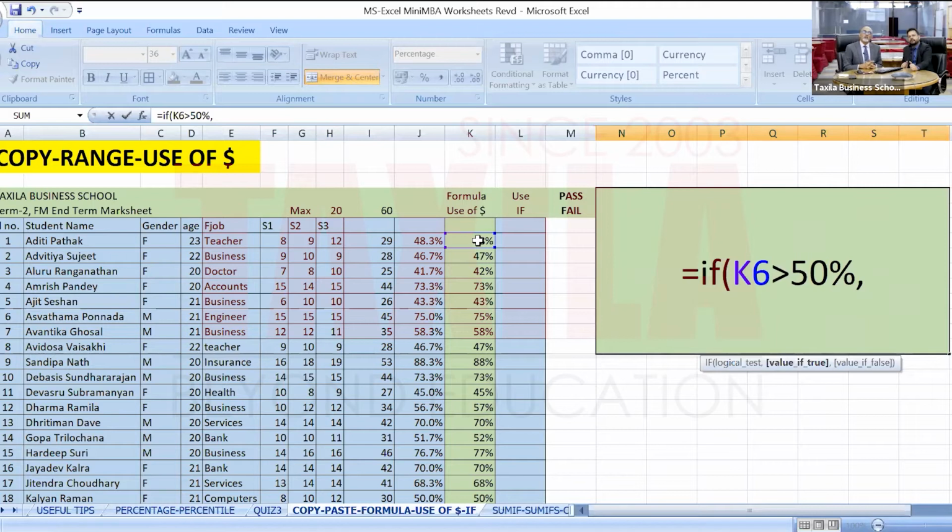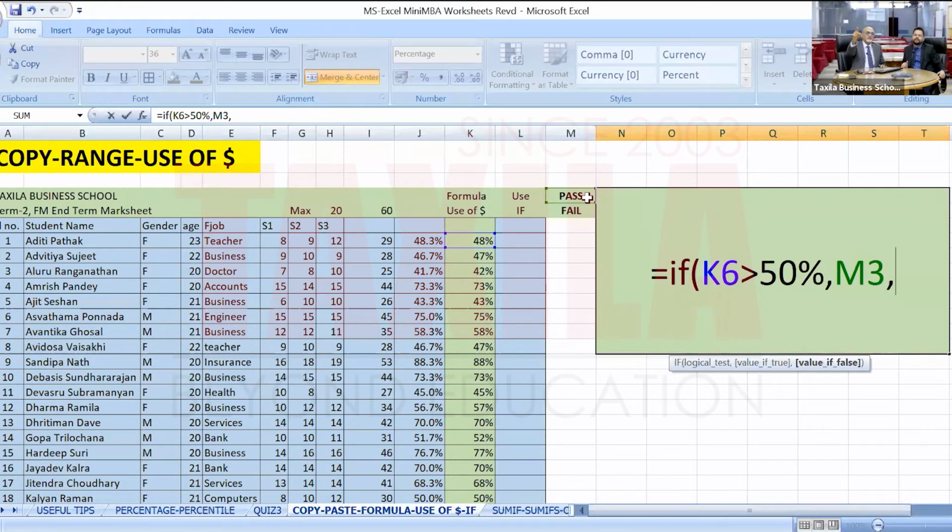Value if true. If this condition is true, if K6 is more than 50%, what do I write here? Pass. So I have written pass and fail in cells over there. You look at M3 and M4, pass and fail. So if it is more than 50%, I will use pass. Again, I have defined a cell, comma, value if false. If this condition K6 greater than 50% is wrong, then it is fail.